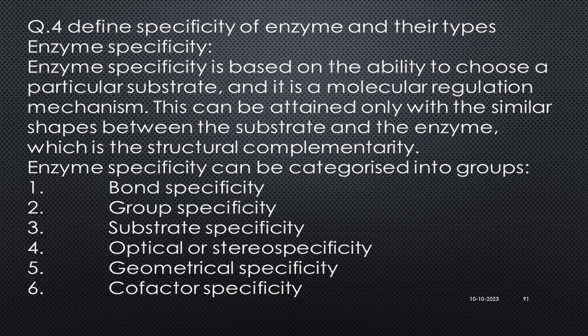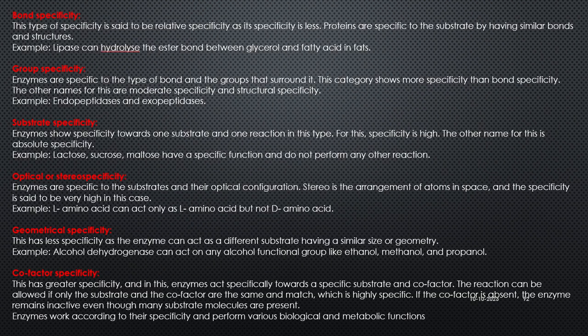So you can write like this, and then the explanation. What is bond specificity? This type of specificity is said to be relative specificity, or its specificity is less. Enzymes are specific to substrates having a similar bond and structure. So only the bond and structure. For example, lipase can hydrolyze the ester bond between glycerol and fatty acid in fats. This is the basic example of bond specificity.